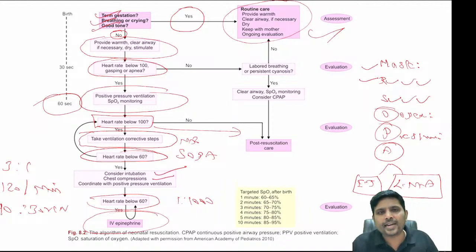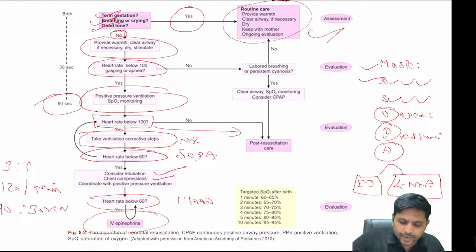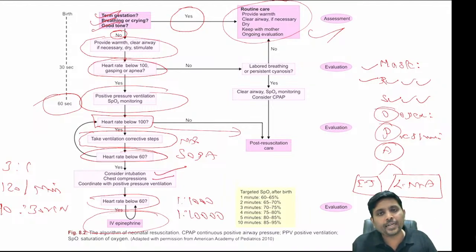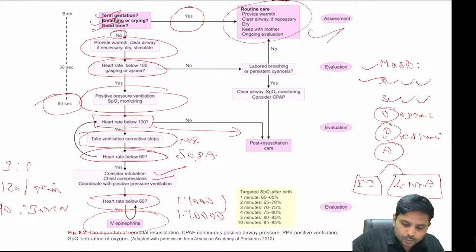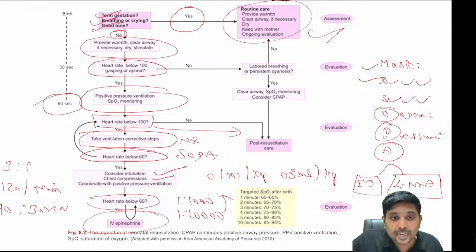You can't use it directly. So 1 ml contains 1 in 1000. Then you take 1 ml and add 9 ml of normal saline, so it becomes 1 in 10,000 adrenaline. Of this 1 in 10,000 adrenaline, you need to take 0.1 ml per kg to 0.3 ml per kg.